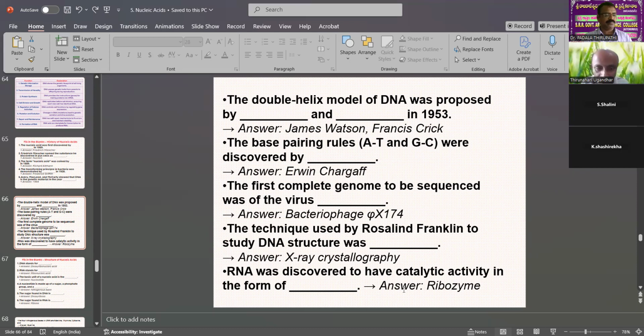Based on X-ray crystallography, the pioneers Watson and Crick studied the double helical structure of DNA. RNA was discovered to have catalytic activity in the form of ribozyme. That is also a key point.